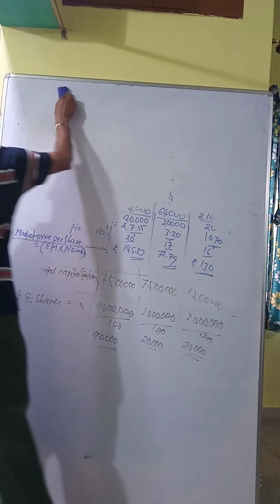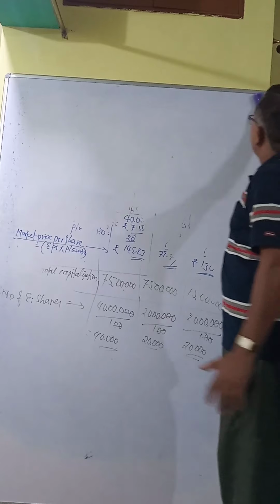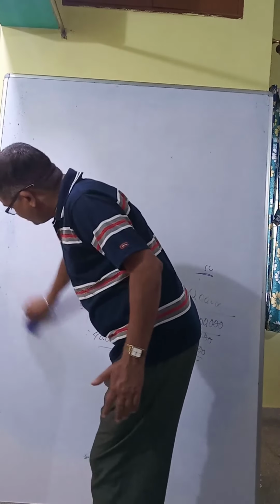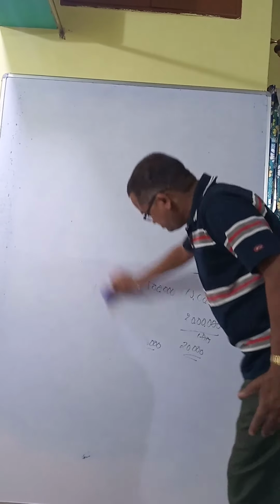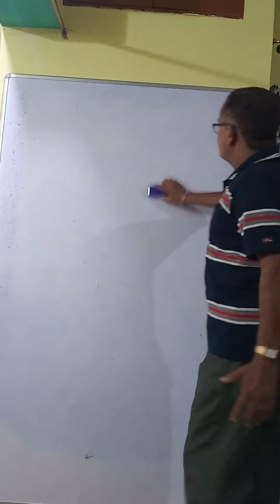In problem number 6 also same thing. A similar problem they have given. This problem appeared in many question papers. This type comes.